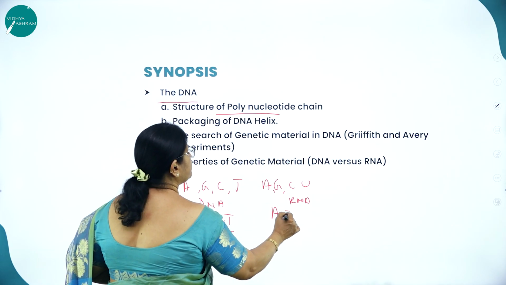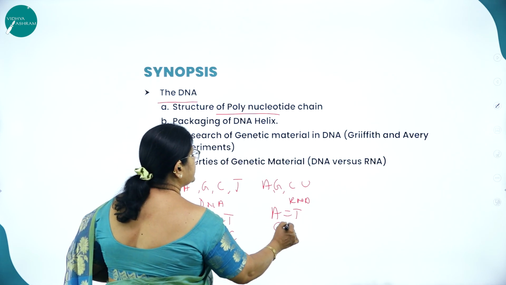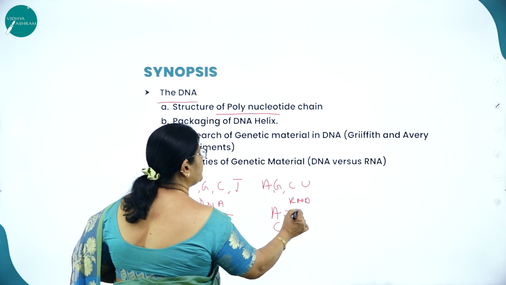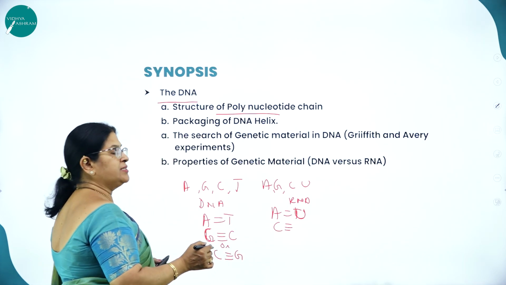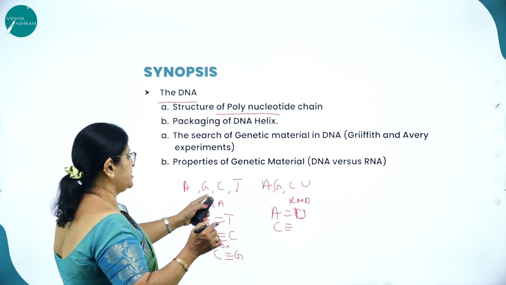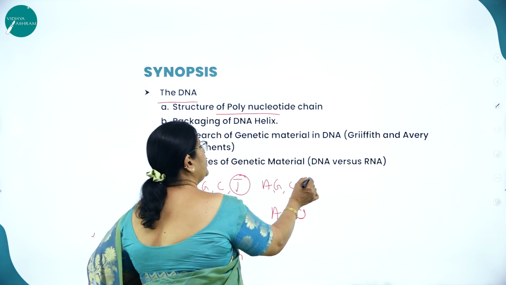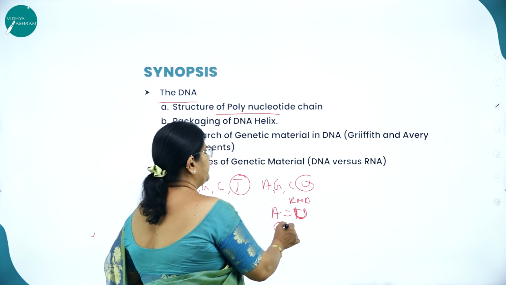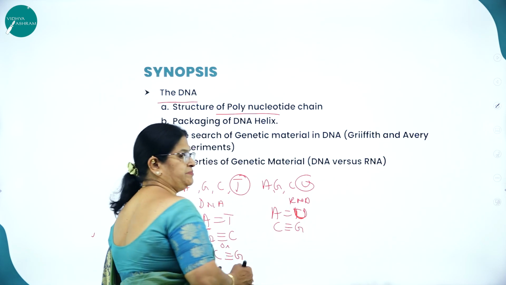In RNA, A base pairs with a double bond with U, and C with a triple bond with G. That is, in RNA, the thymine is replaced by uracil, so it is U, and C pairs with a triple bond with G.